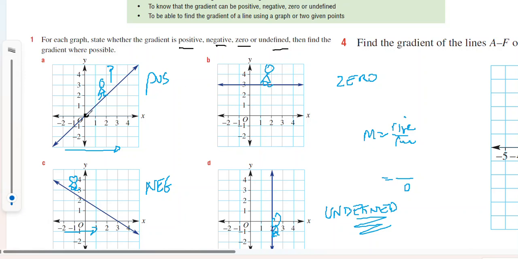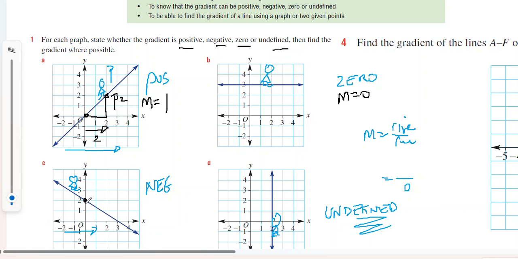So if I draw a gradient triangle, I can see I go to the right 2 and up 2. 2 divided by 2 is 1. I'm going to use m to represent the gradient. The gradient is 1 in this particular case.